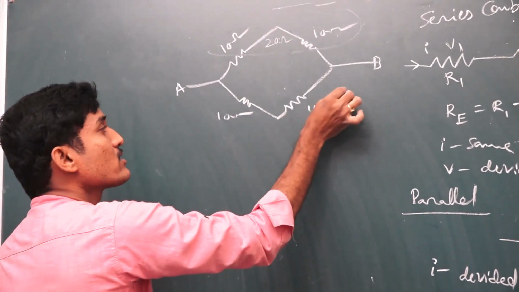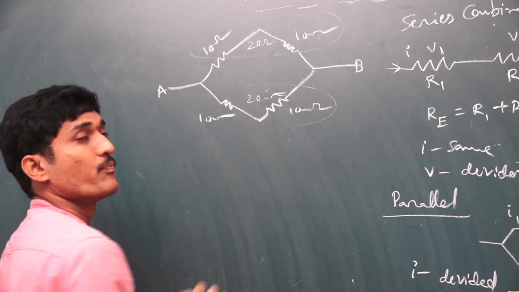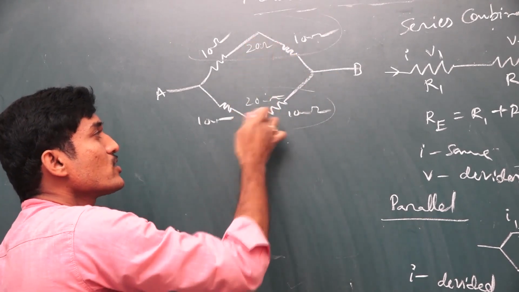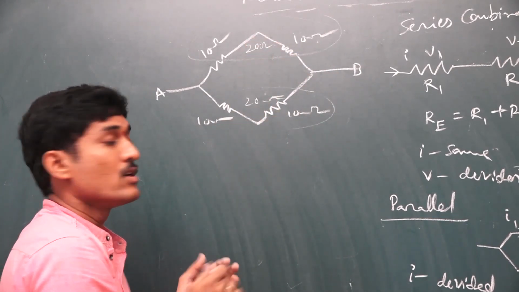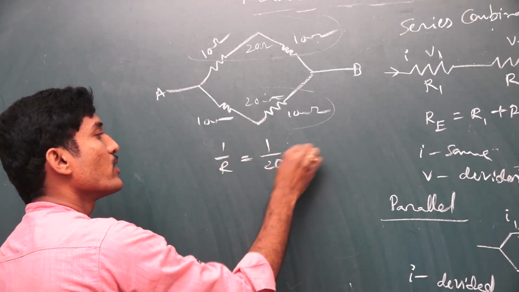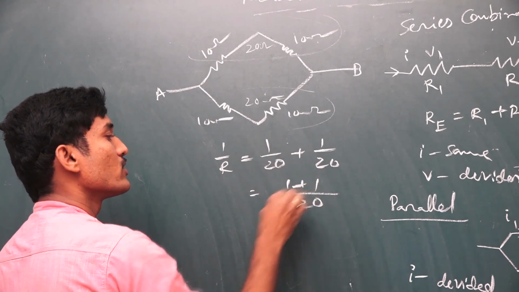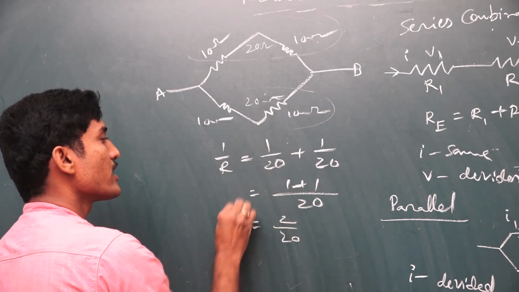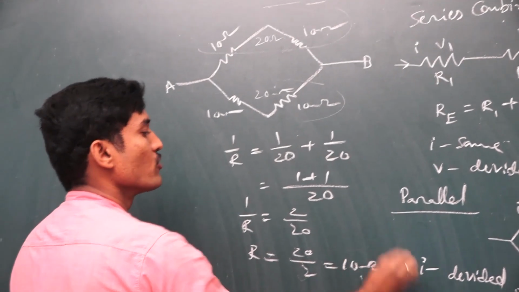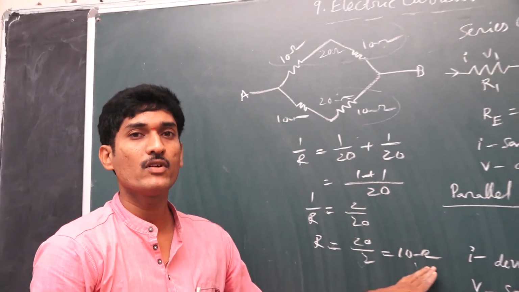Here also 10 plus 10, 20 ohms in this loop. So this 20 and this 20 appear in parallel. So we have to apply the formula. 1 by R is equal to 1 by R1, 20, plus 1 by R2, also 20. Like this, 1 plus 1 is 2, so 2 by 20. This is the reciprocal of resistance. So resistance equals 20 by 2, nothing but 10 ohms. So between A and B, the resultant resistance is 10 ohms.